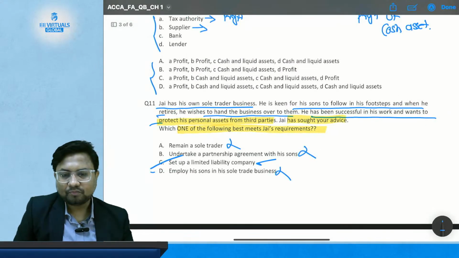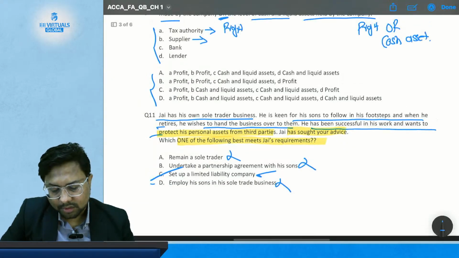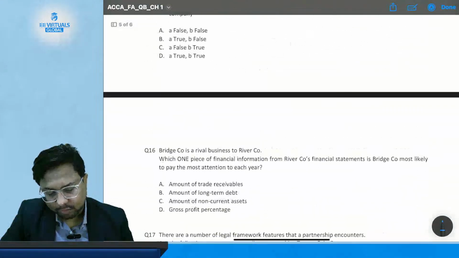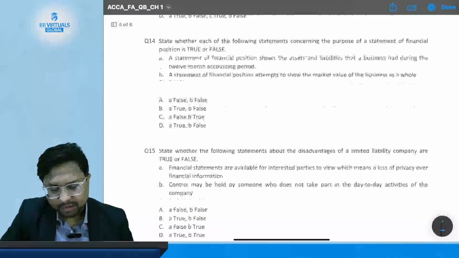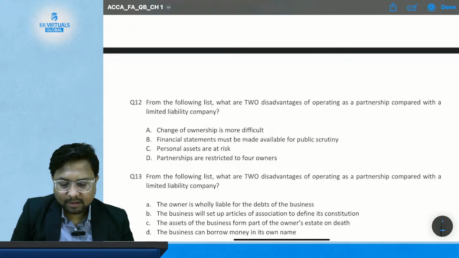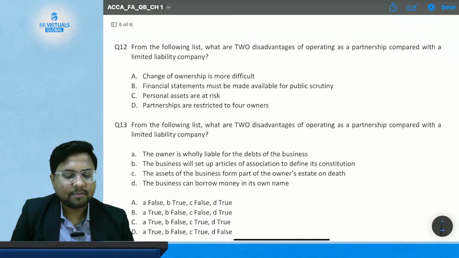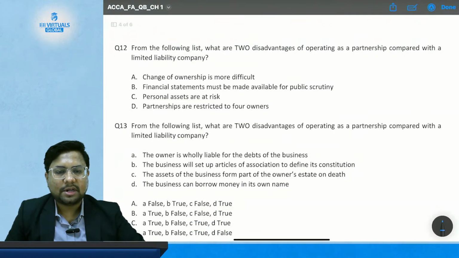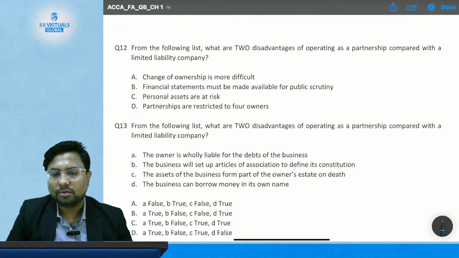Okay. So till now we have solved 11 questions, and what total questions do we have? Question number 19. So we have only 10 questions left. We will take a 2-3 minutes break and then we'll start again.